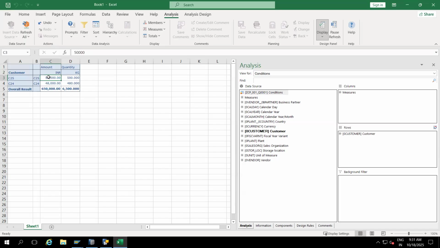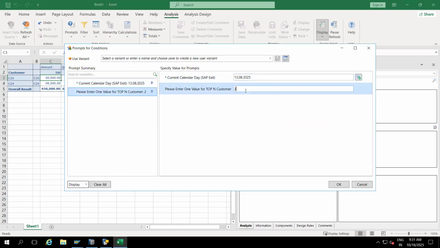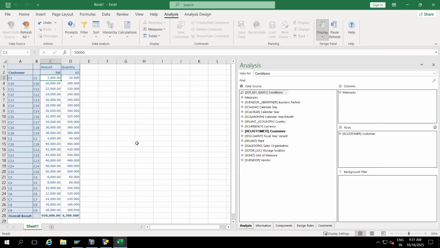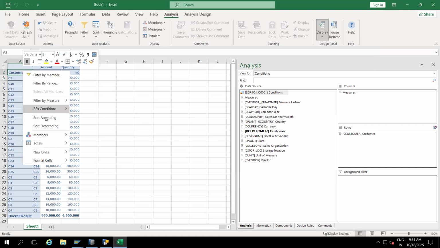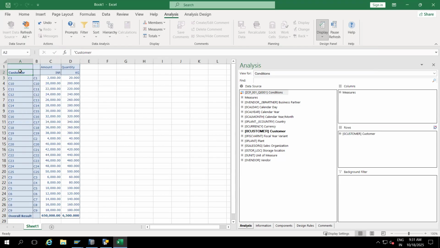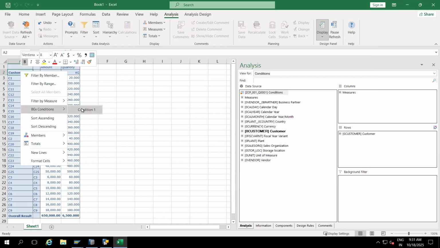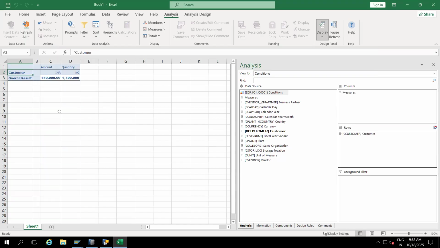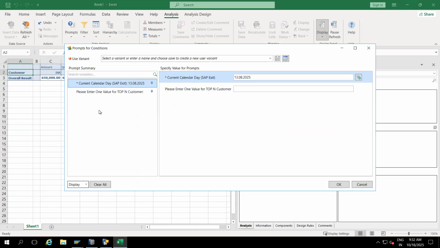So you can see it's working, right? Top n means 50, 48. Now I will not give any input. So there is no star here, and I'm getting everything. This is how it will work. Right click and you can switch this off also. You can switch it on as well. So it will work like this. Go back and refresh again.